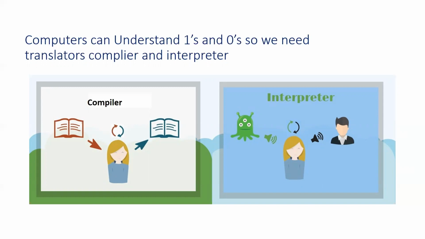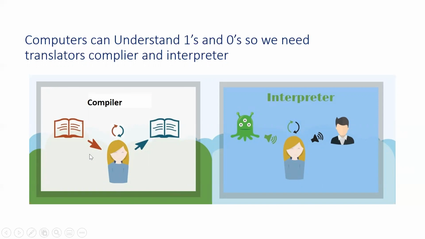Now we shall see what is a compiler. When you see this figure, you can see this is a book and this is a book and this is a lady. Let us say this lady is called compiler.